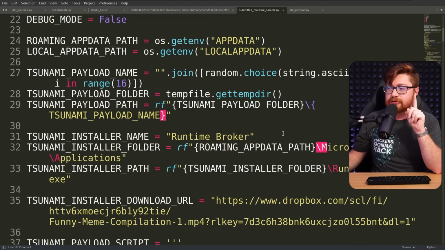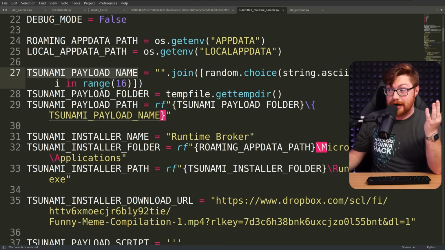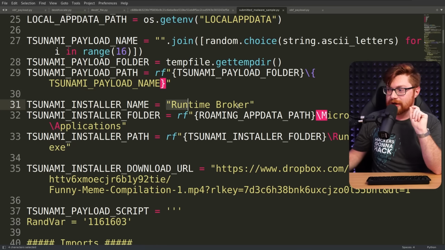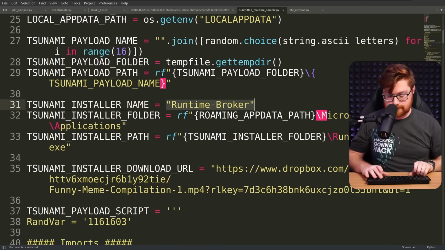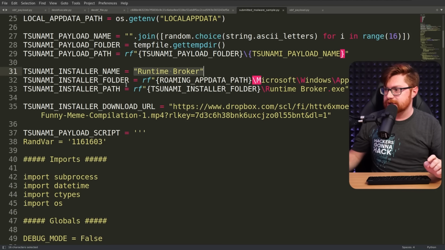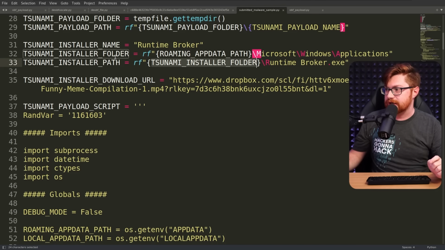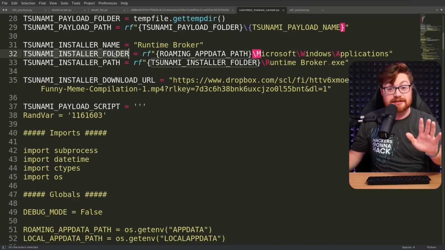But look at how everything ties together. We have this, hey, couple application data folders and directories that we retrieve, a payload name for Tsunami in the folder and path, and then, hey, there's that runtime broker that we saw in the screenshot. I'll zoom out just a little bit because I know there's a lot here, but look at this install folder in roaming app data and the install folder for applications, runtimebroker.exe. Look, that is exactly the exclusions that we saw in their screenshot.